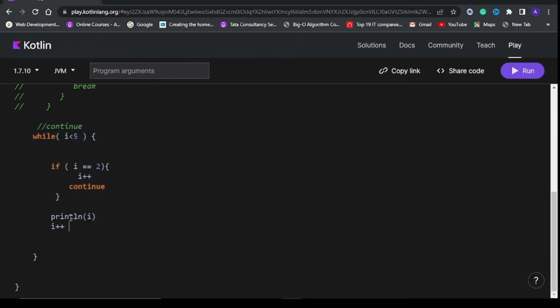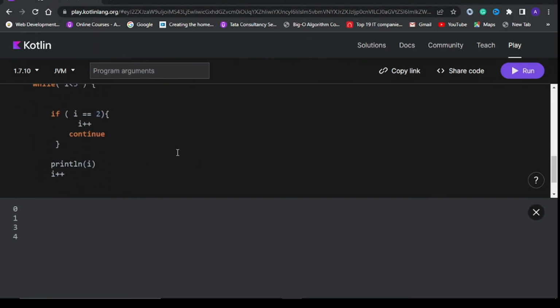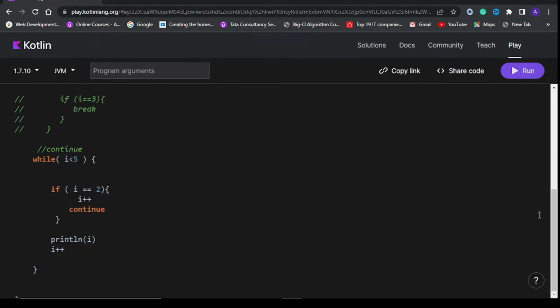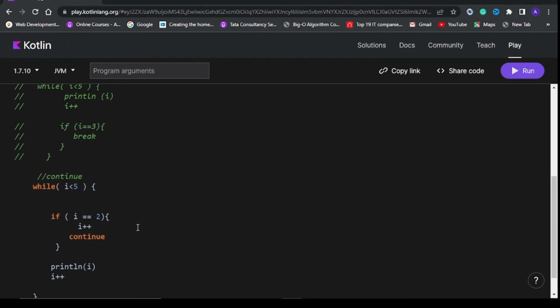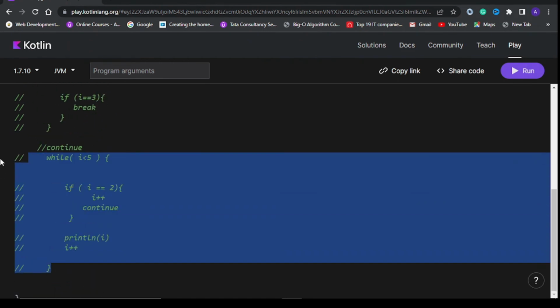Now this is the continue statement. So here I will run the program, and you can see here, as we have discussed previously, 1, 2, and when I equals 2 it won't print it on the screen, and it will continue to the next iteration, where it will print 3 and so on. Okay, so this is the while, do while, break and continue statements in the Kotlin programming language.